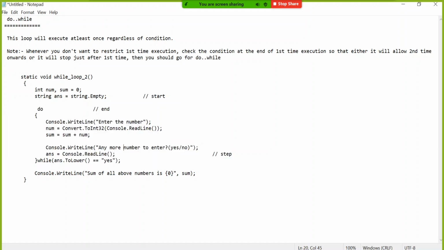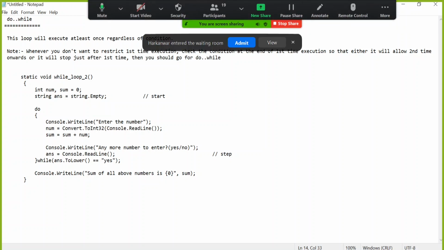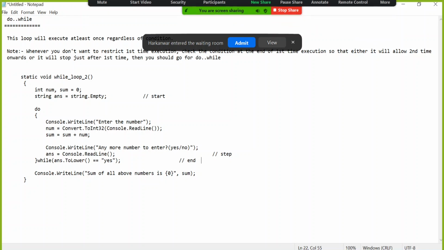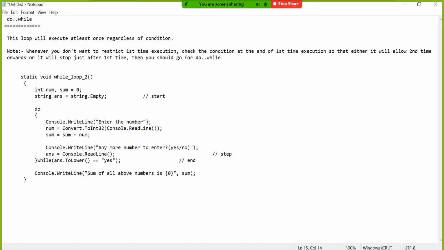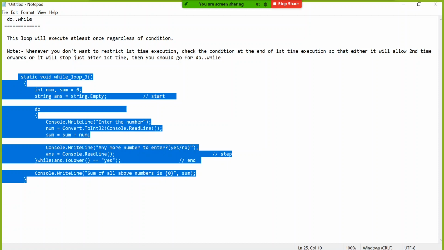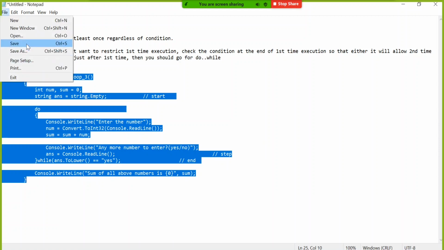But do while says, I don't bother, the first time you continue; repetition I will restrict, meaning from the second time onwards I will restrict if not applicable. So this is now converted to do while. The same program, now let's try with, I will name it loop underscore 3. So I will copy and paste this. Let me save this Notepad.